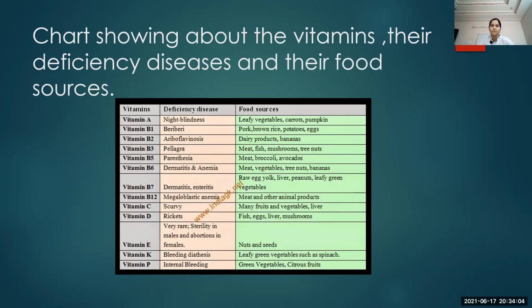The deficiencies should be seen properly and learned properly. These are a continuation for this intermediate subject, so please take care while reading this. That's the end of the video today.